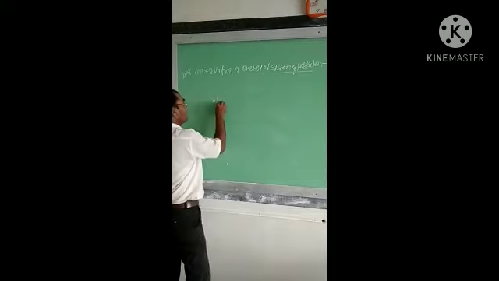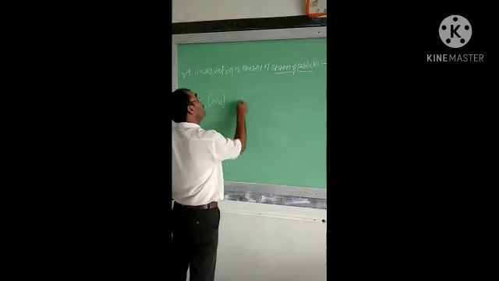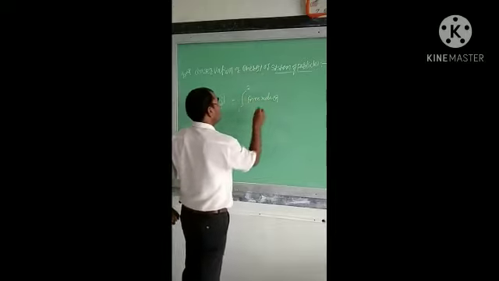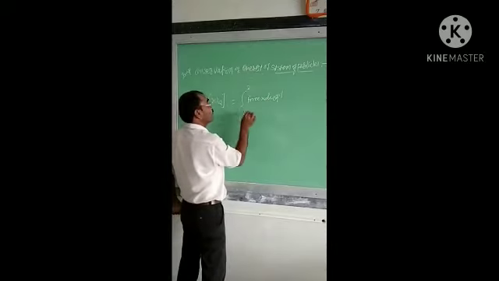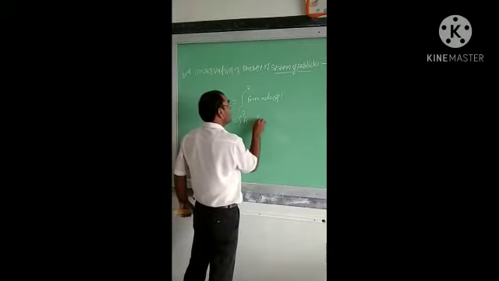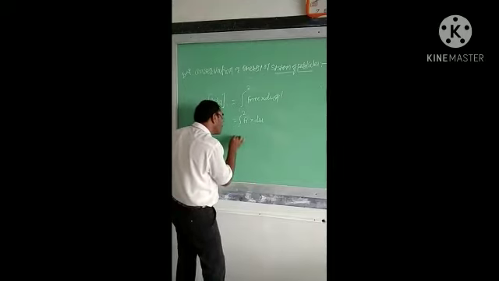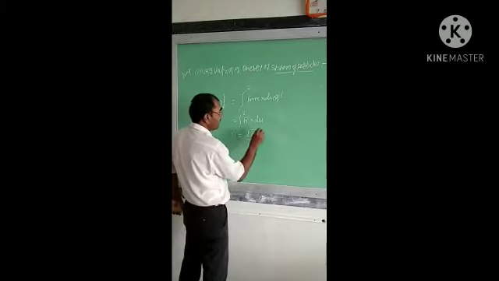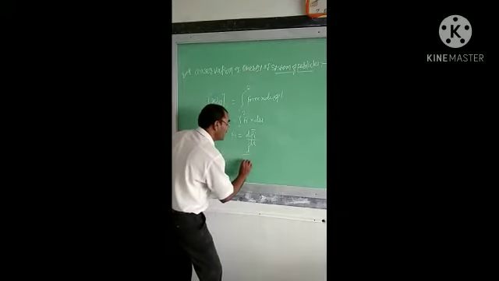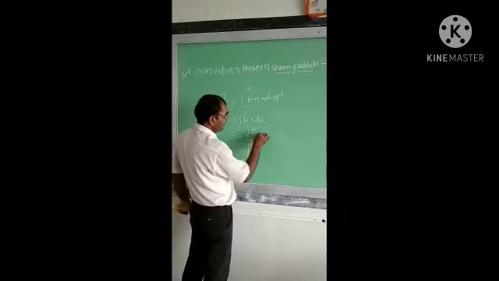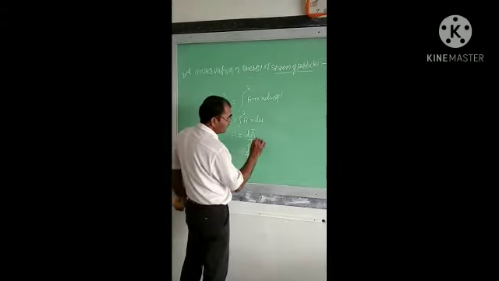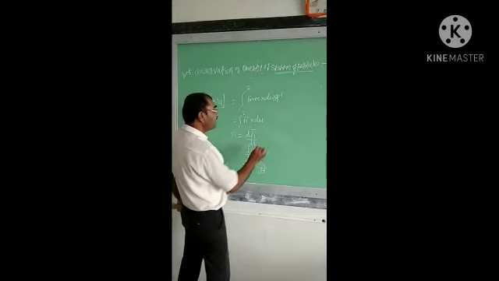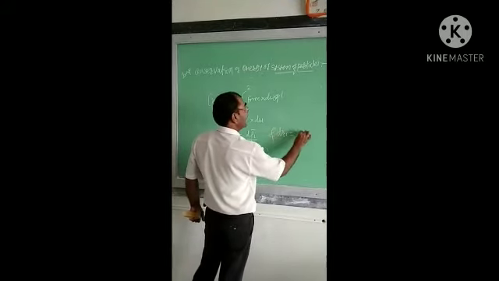The work done W from initial to final position of the ith particle is equal to the integration from position first to position second of force into displacement, which is equal to integration 1 to 2 of Fi, the force acting on the ith particle, into displacement dr. But the force Fi acting on the ith particle is nothing but the rate of change of momentum with respect to time, that is dpi by dt, where the linear momentum pi is the product of mass and velocity, that is d by dt of mi into vi, which is equal to mi into dvi by dt. And dri is equal to vi into dt.